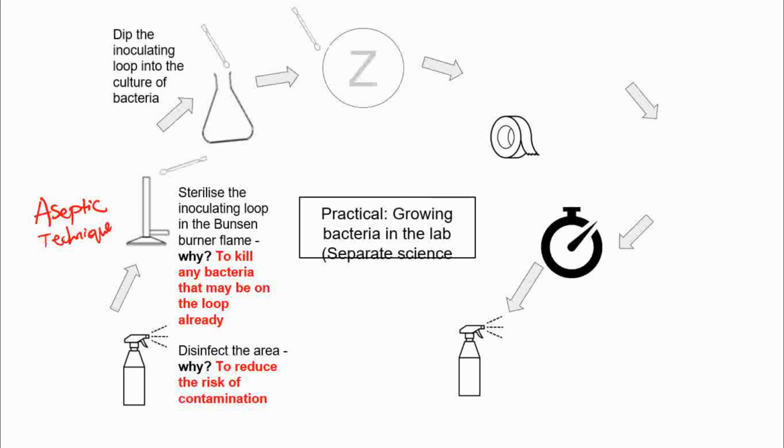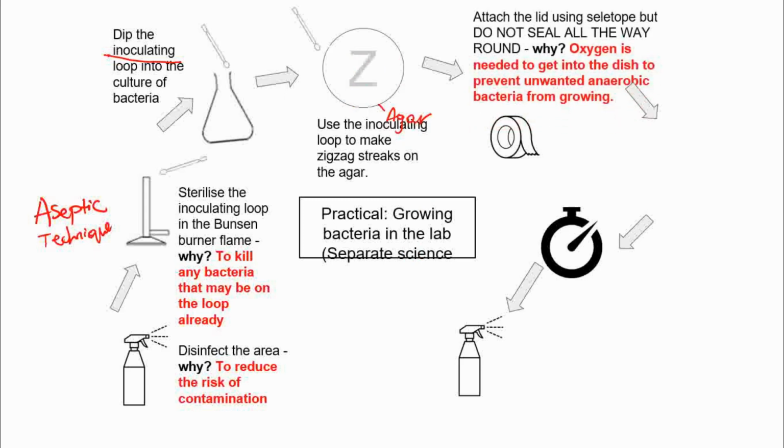Then you're going to collect your bacteria, okay? So your bacteria is in some sort of conical flask. That loop that you had, you're going to dip that into the bacteria here, and that process is called inoculating the loop. You then would have some sort of agar gel prepared. So you have agar gel here. You're going to inoculate the agar gel by making a Z shape. Good.